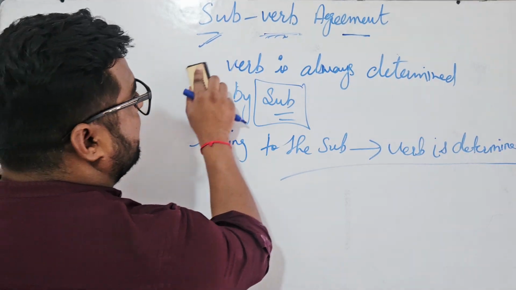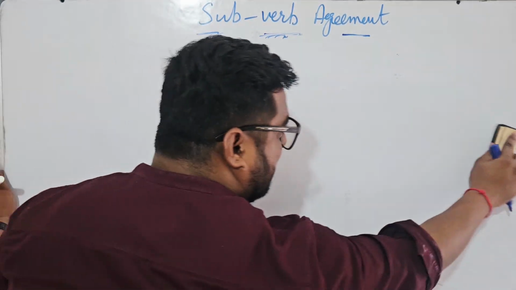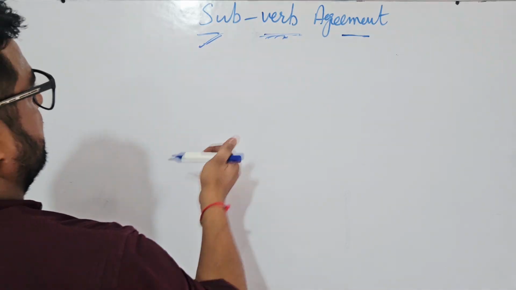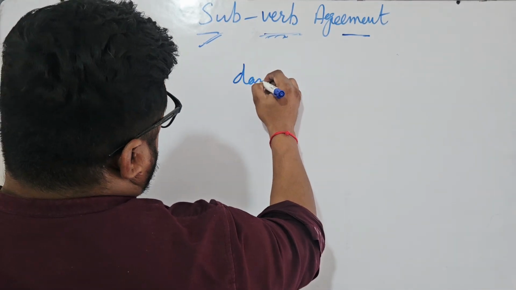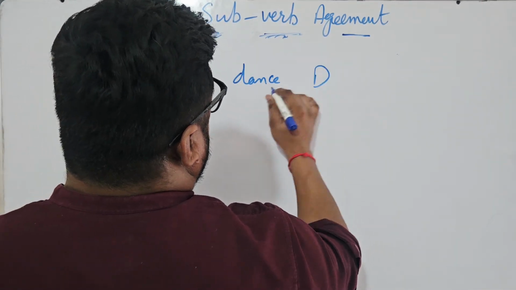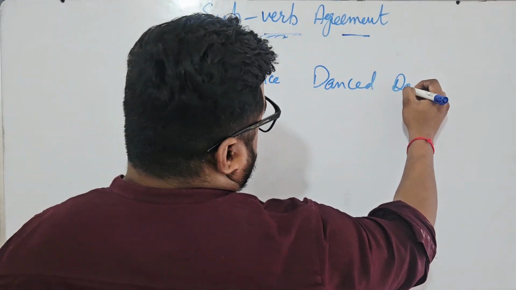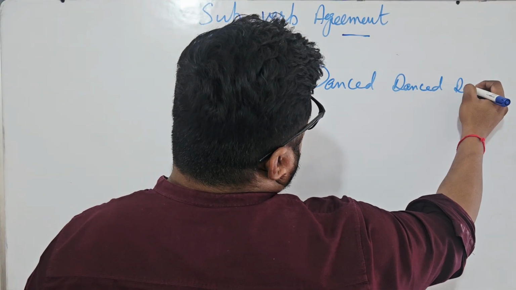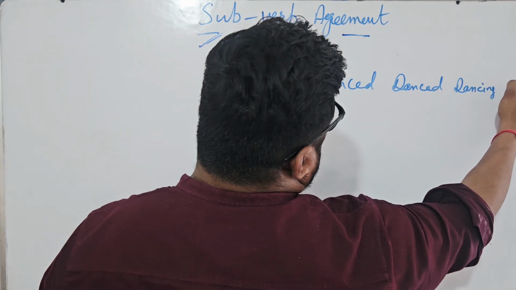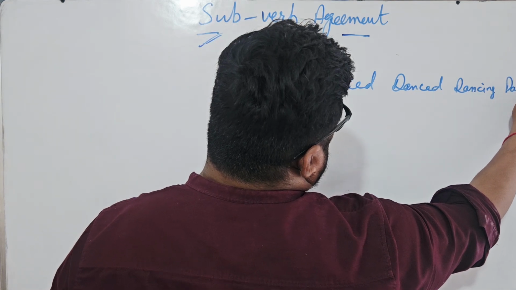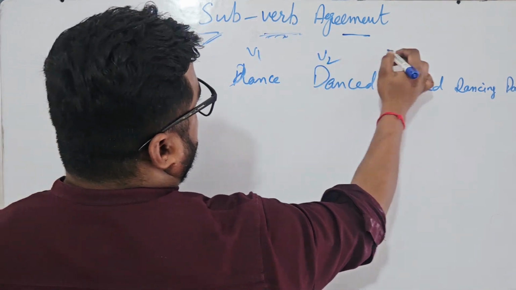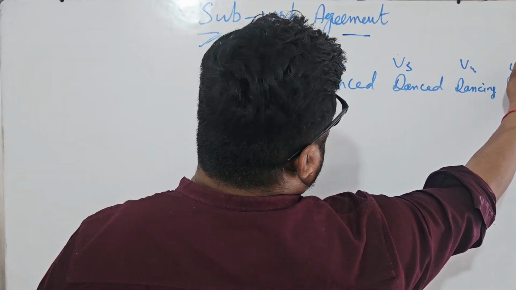Now you might be thinking, what is verb? As I told you, action. Dance, right? Dance, danced, danced, dancing or dances. V1, V2, V3, V4, V5.